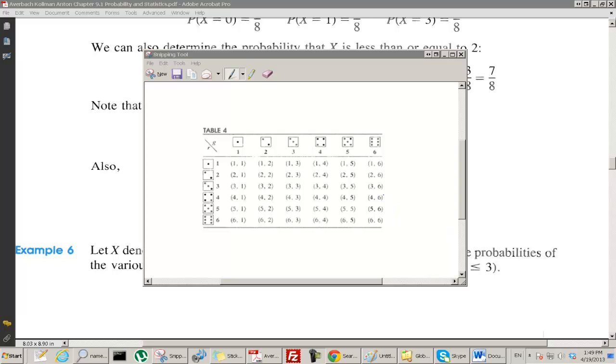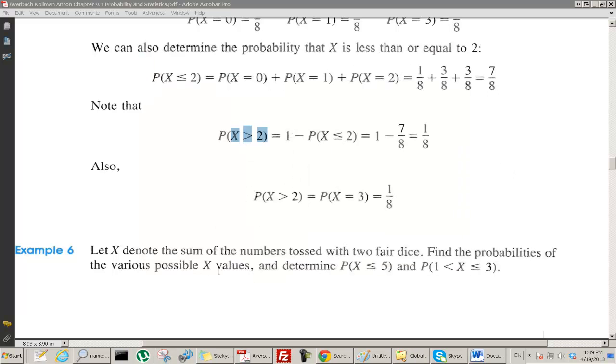Okay, now let's go back to a different experiment. Remember, this was tossing 2 dice, and this is the sample space. There are 6 by 6, in other words 36, different possible outcomes. Let x denote the sum of the numbers tossed with 2 fair dice.